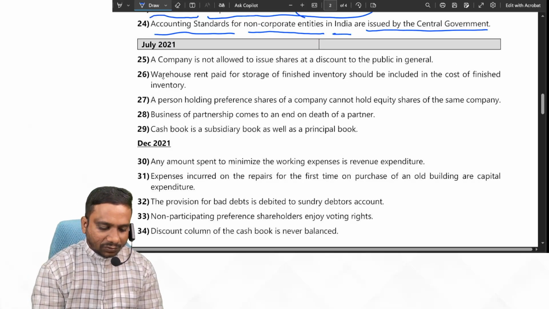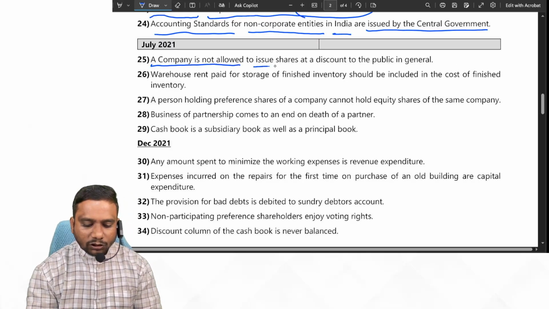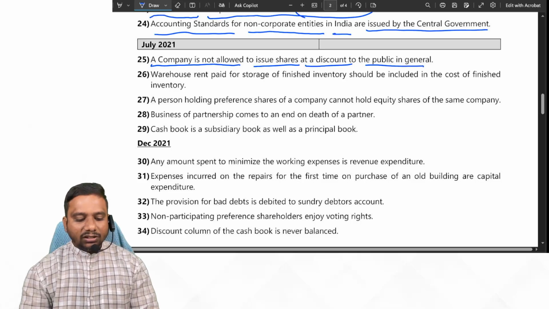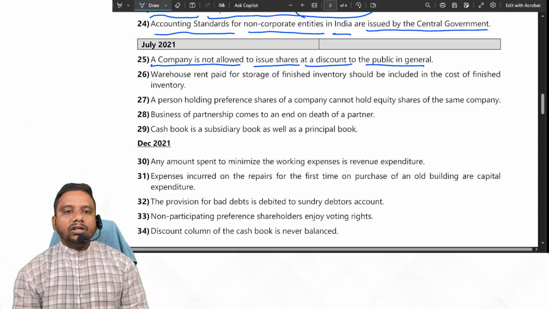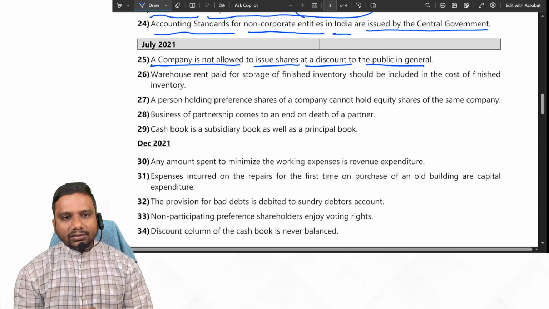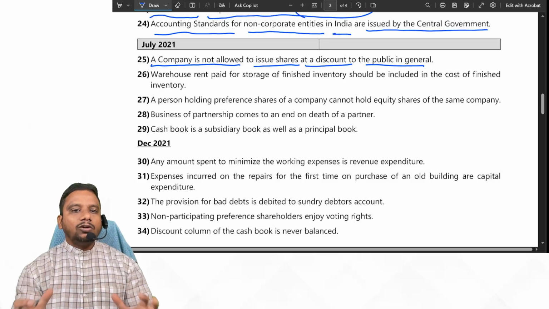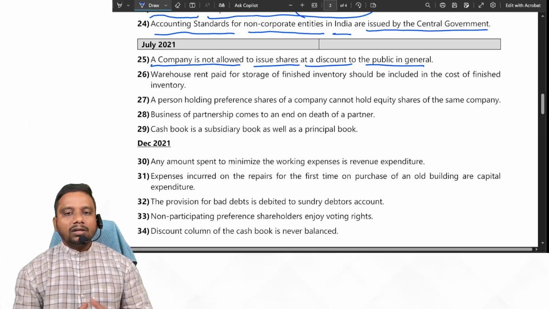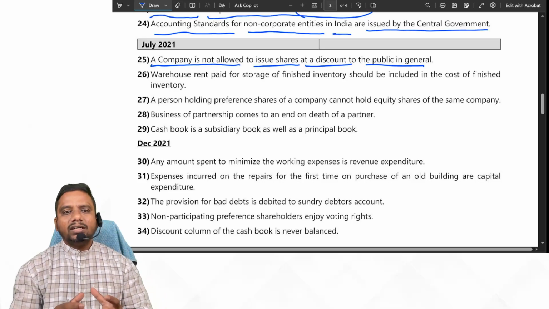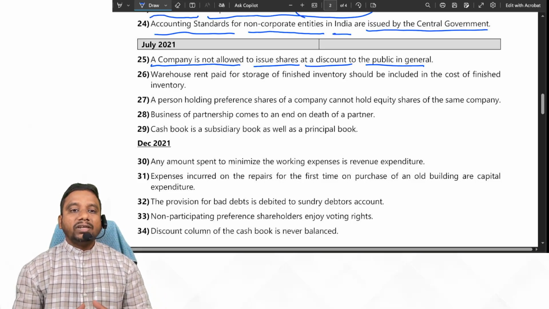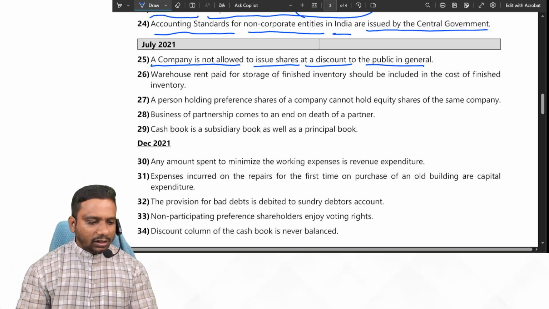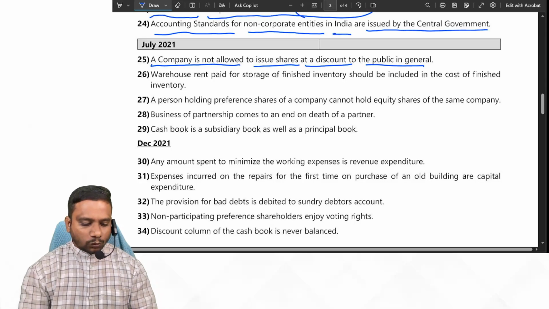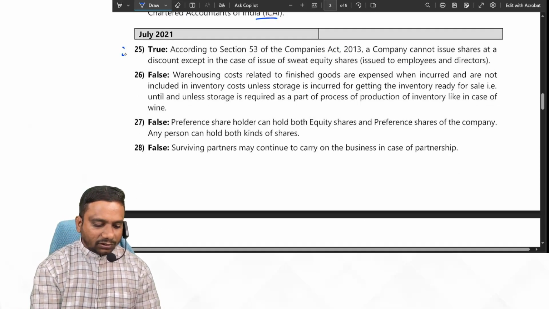First one. A company is not allowed to issue shares at a discount to the public in general. Yes. According to Section 53 of the Companies Act, companies are not allowed to issue shares to the public at discount. But company may allow shares at discount in the case of sweat equity shares, issue of sweat equity shares. So the given statement is true.